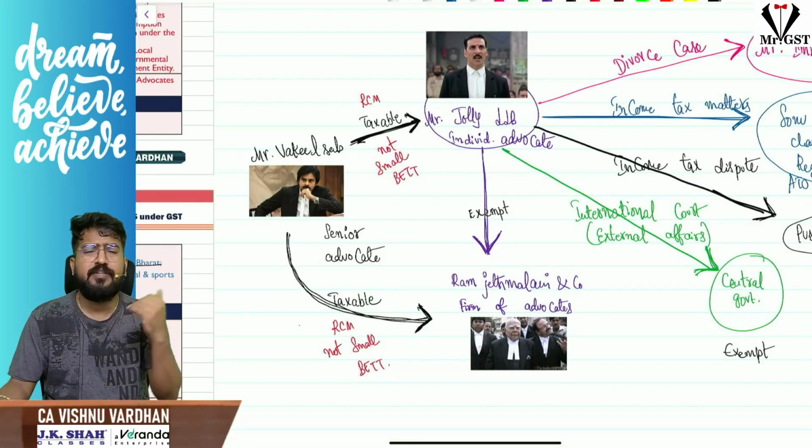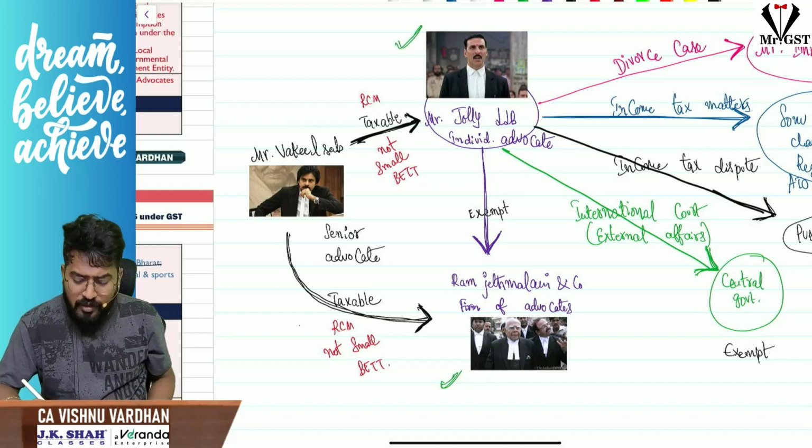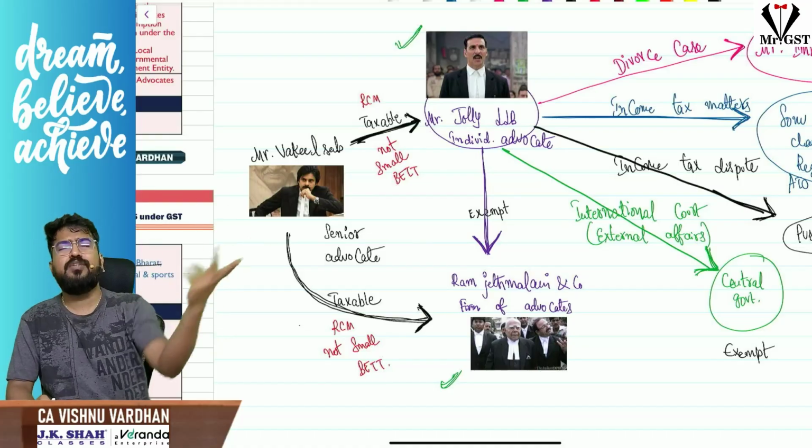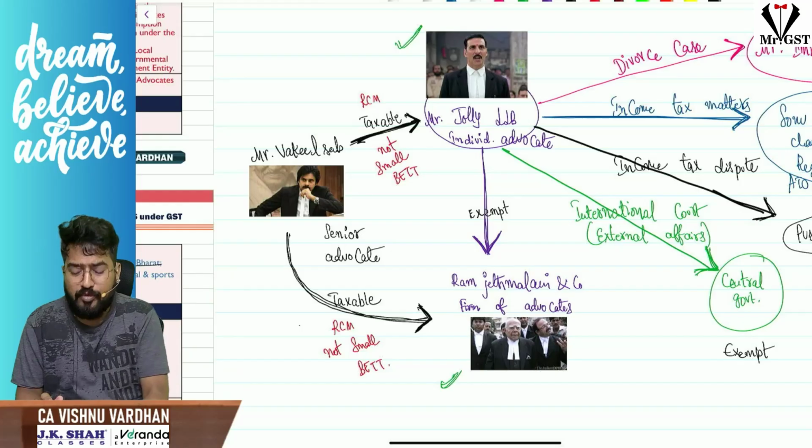But the only thing is, we can see, sir, whether this other individual advocate or firm of advocates, what is their aggregate turnover? Their aggregate turnover is exceeding the threshold limit. Now automatically it is taxable and coming under RCM. Okay, hope you understand that.